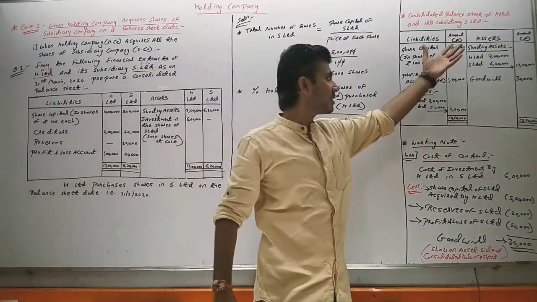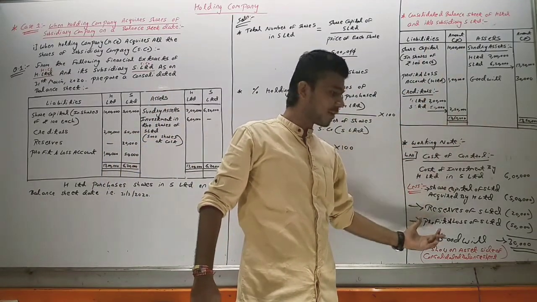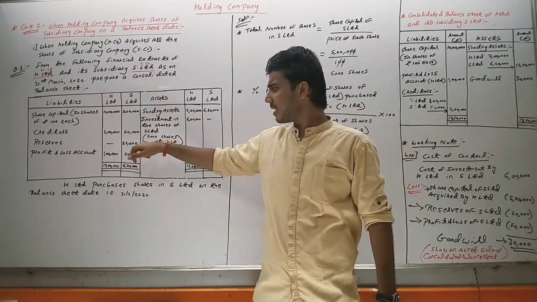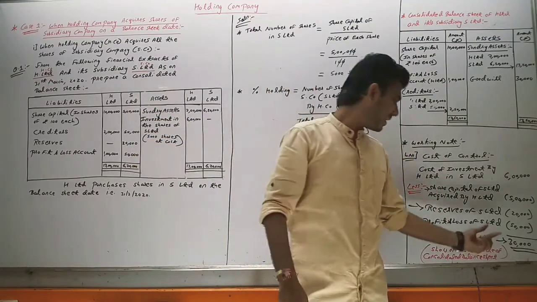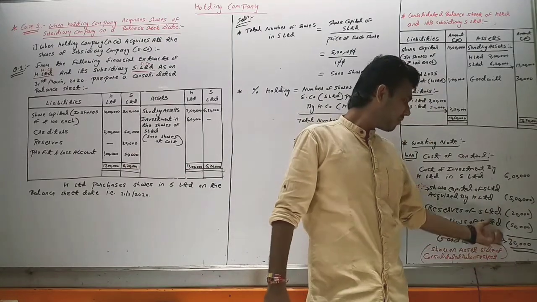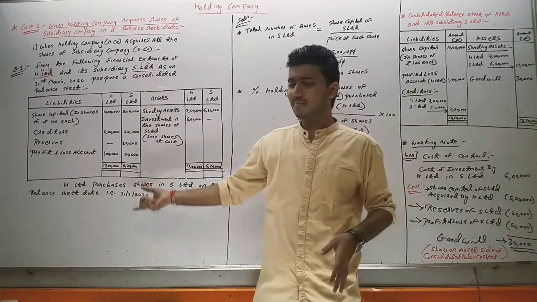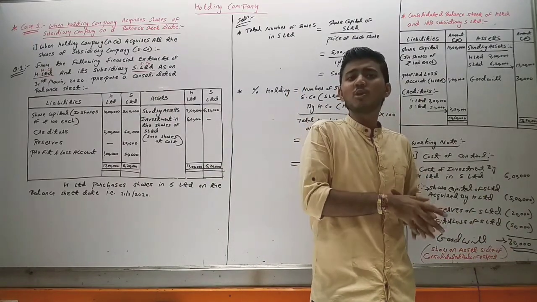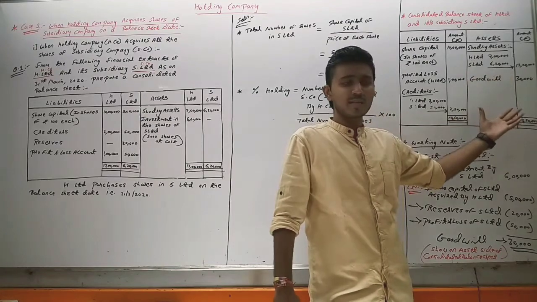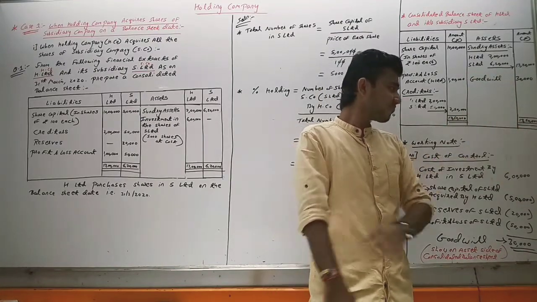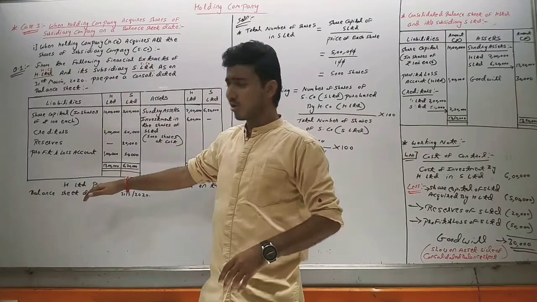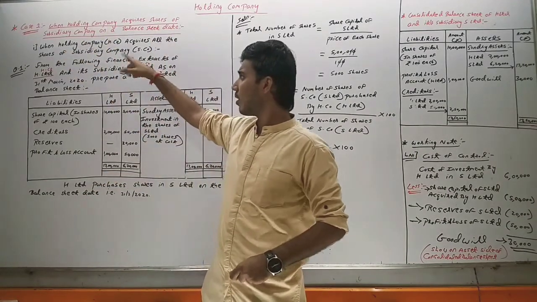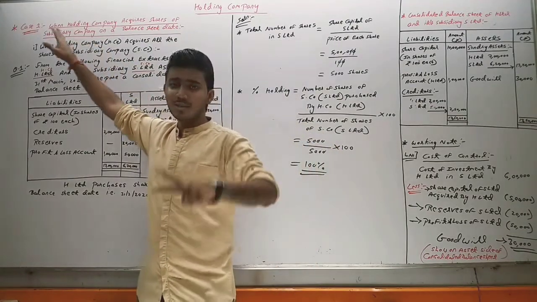After that we have to prepare the consolidated balance sheet, and a working note of cost of control to cancel this investment with the share capital, reserves, and profit and loss. The balance was positive, that's why we can say it was goodwill of S Limited. Otherwise, in some cases it will be negative, and then it will be transferred to reserve. And finally we prepared the consolidated balance sheet and it tallied. So this was our first question on case number 1, type 1, when the holding company acquired all the shares of the subsidiary company. In case 1 there are 2 types.